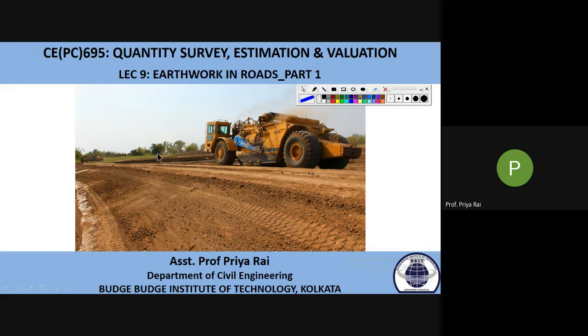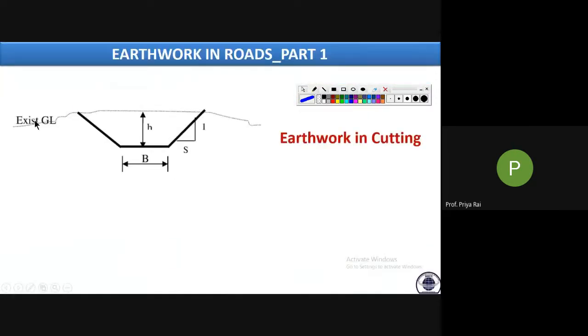In many cases, this is our ground level, whereas the level where we need to construct our roadway is called the formation level. Where we need to form our roadway, that is called the formation level. For example, in this case, this is your formation level, that means here we will construct the roadway, but the ground level is somewhere here. We need to construct our road at this level, which is below the ground level.